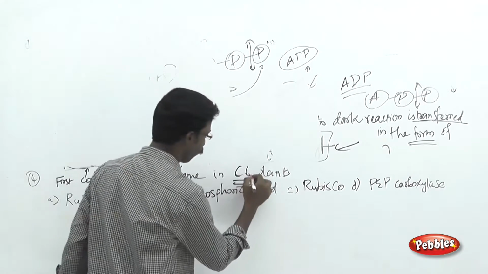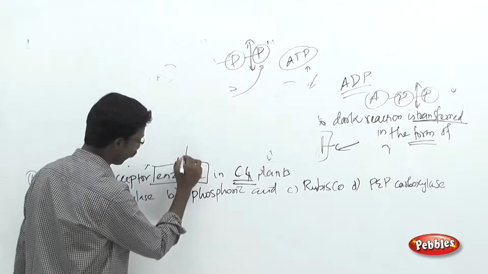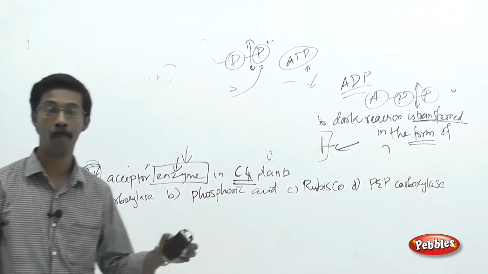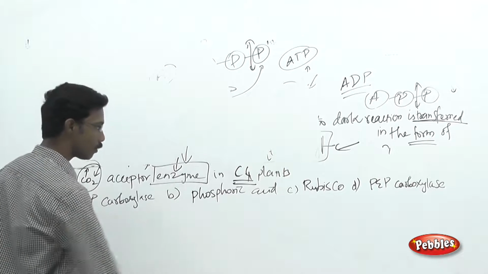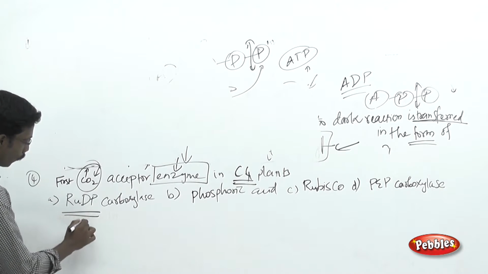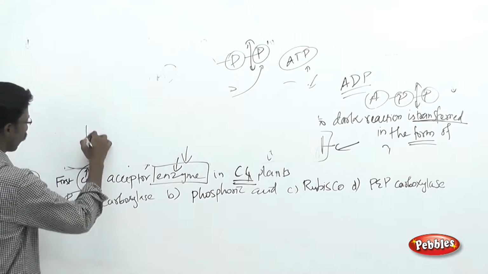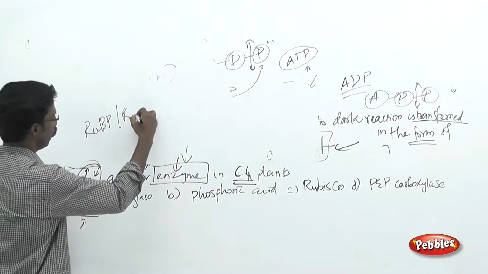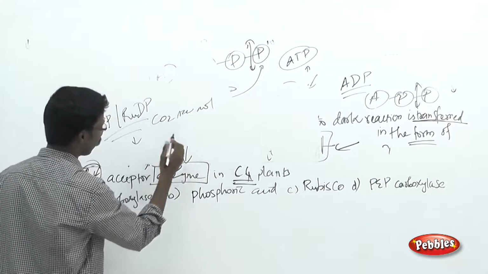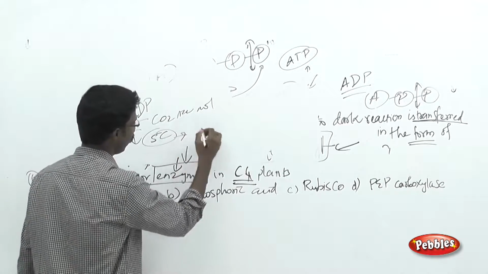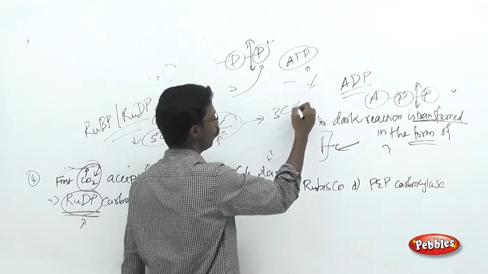Okay, this is talking about C4 plants, talking about carbon dioxide accepting enzyme. This is not talking about the acceptor molecule. This is talking about the acceptor enzyme. Okay, so over here there are choices given for you. Ribulose diphosphate or ribulose bisphosphate is a carbon dioxide acceptor molecule, an organic 5 carbon molecule. They will accept the carbon dioxide and become the intermediate 6 carbon molecule, and they will produce 2 three-carbon molecules.